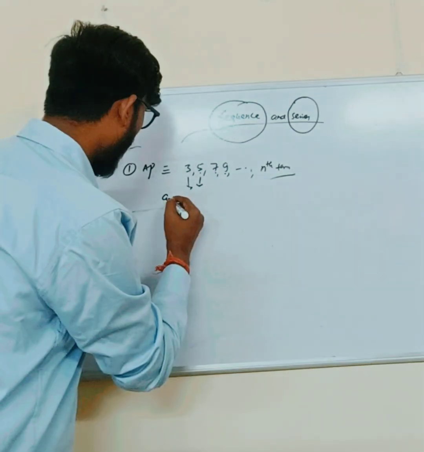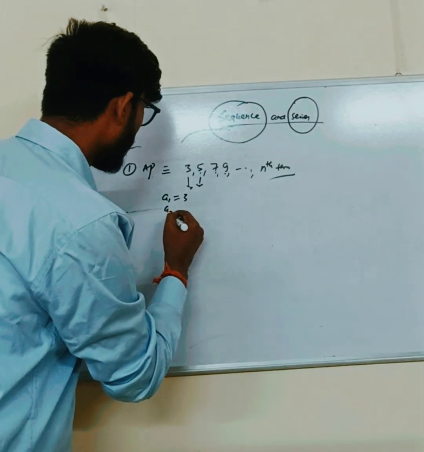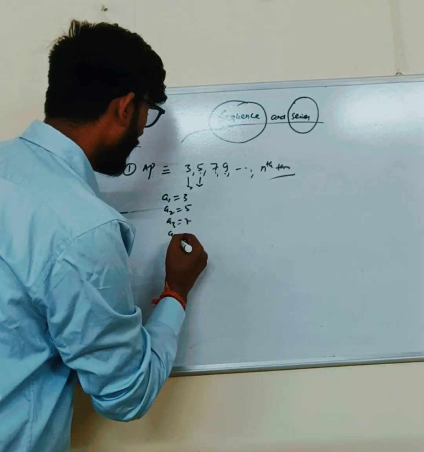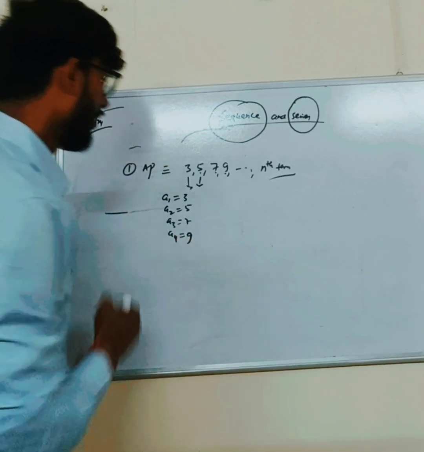So we have A1 equal to 3, A2 equal to 5, A3 equal to 7, and A4 equal to 9.